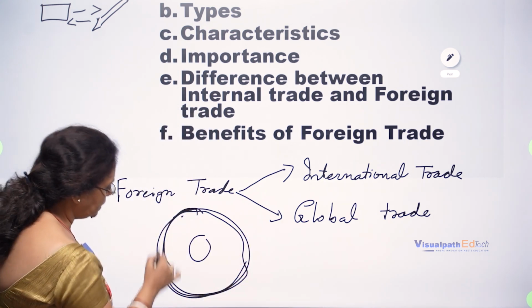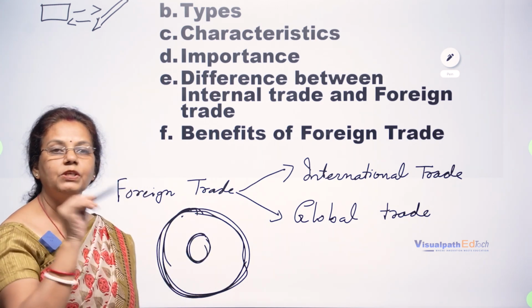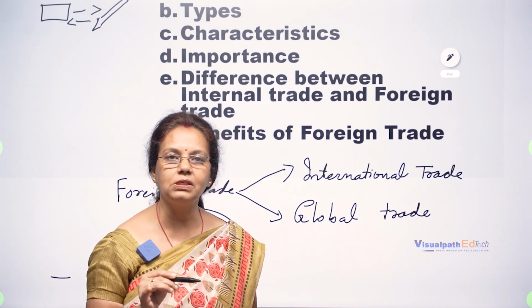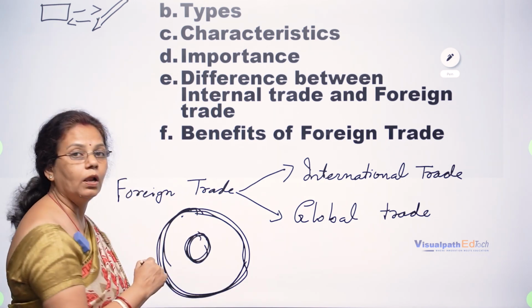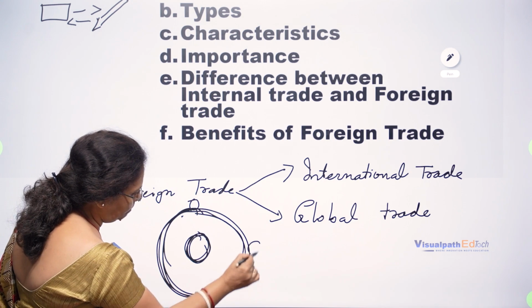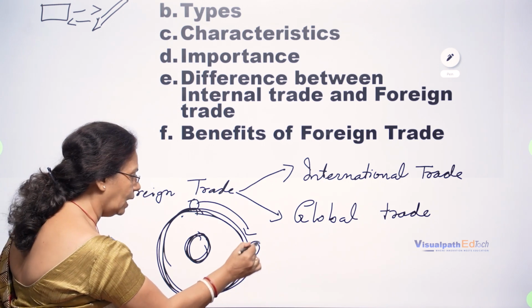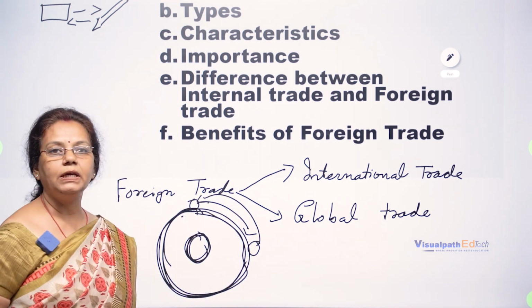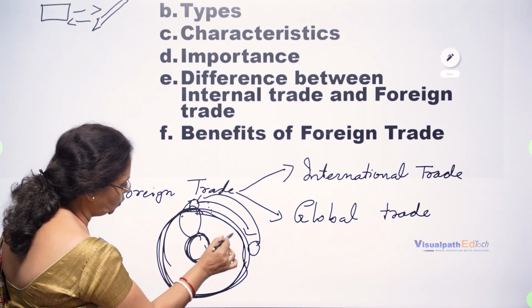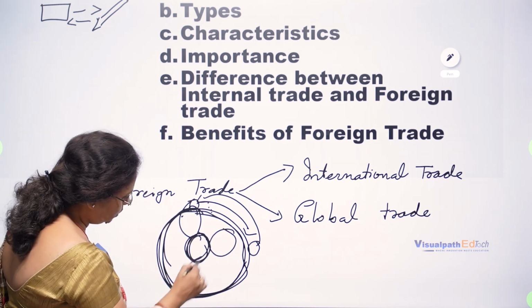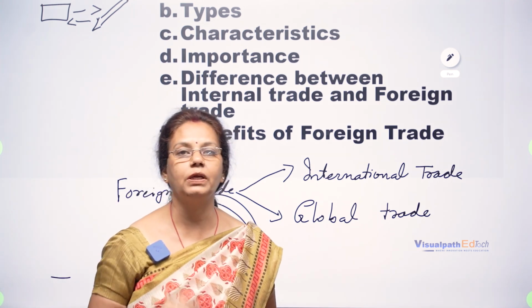Now, as I told you, this is a globe. This is the world. It has become very small. How? With transportation, with technology, with all other equipment, it has really become very small. From one place of the globe to another place, to send goods and again buy from that place, nowadays it is possible, and this is known as international, nation to nation, whatever commodities we can sell and buy, that is foreign trade.